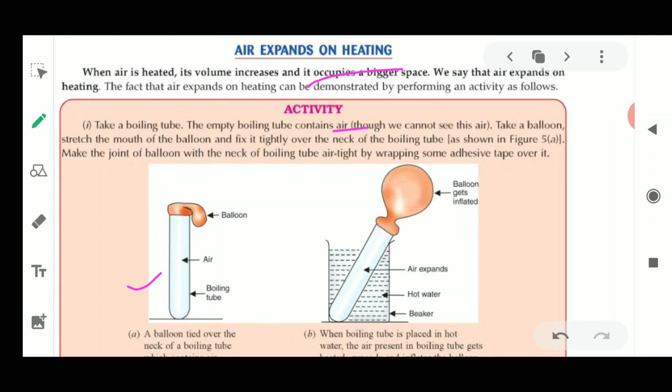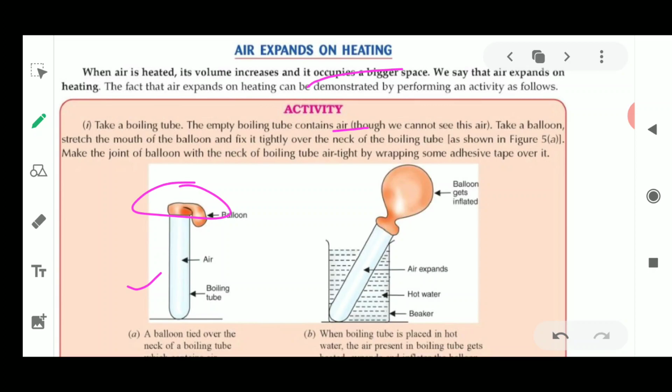Okay, see what you have to do. You have to take a boiling tube in which air is already present. Now you will put this rubber balloon over this, and the mouth should be sealed very nicely. It should be airtight, by wrapping a tape around the mouth of the balloon and the test tube.